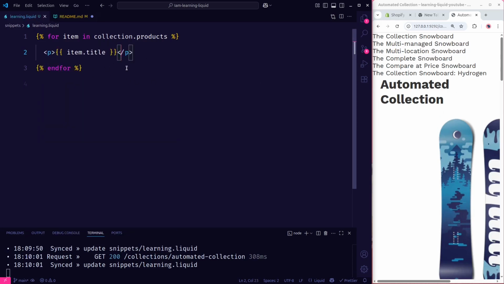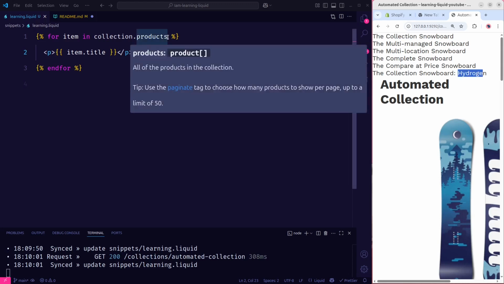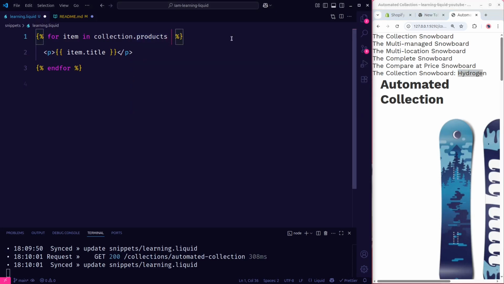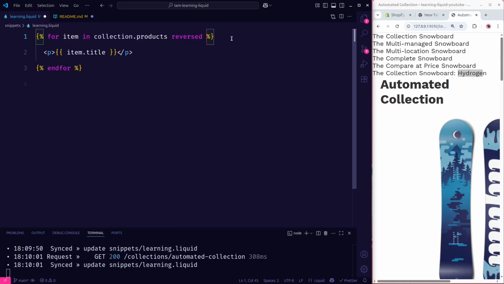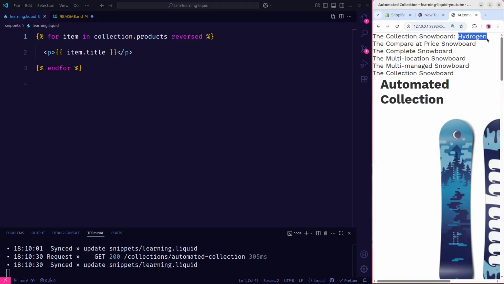Now let's say we want to reverse the order. As you can see here, the first element starts with the collection snowboard, and the last is collection snowboard: hydrogen. So let's reverse this order. I'm going to come here close to the array, add some space, and write the keyword reversed. If I save it, as you can see, collection snowboard: hydrogen is now on top, and collection snowboard is now on the bottom.